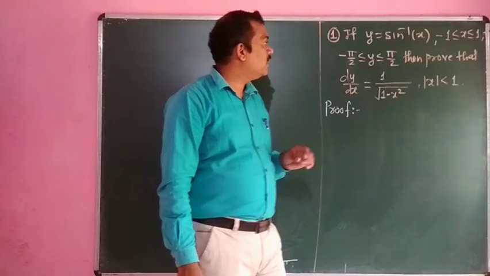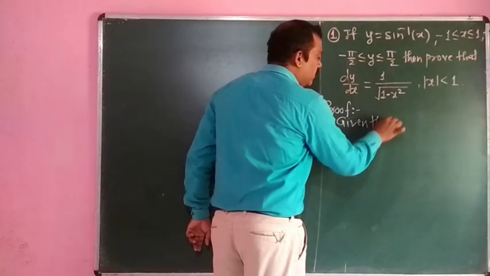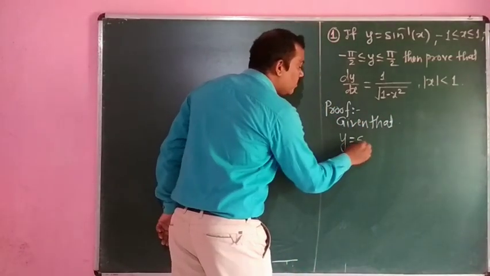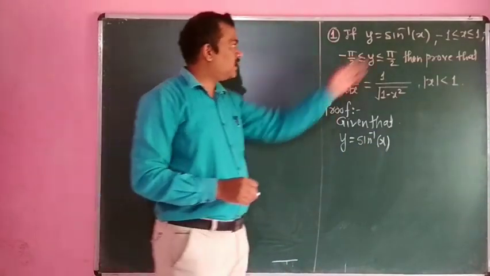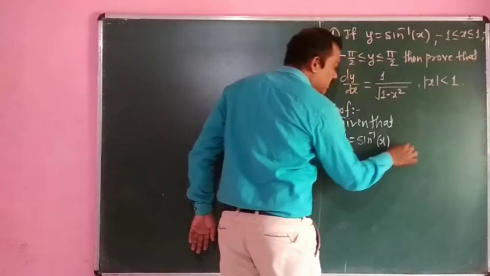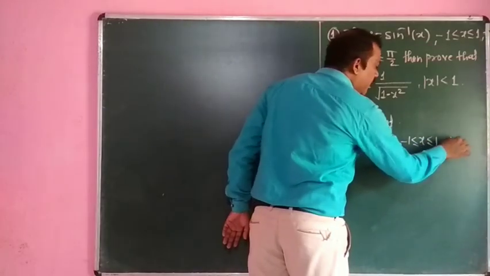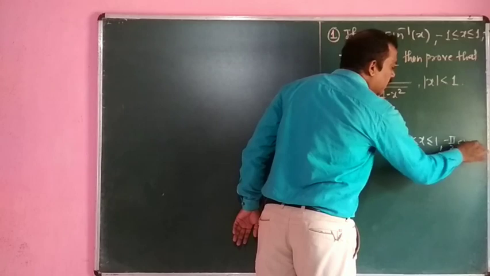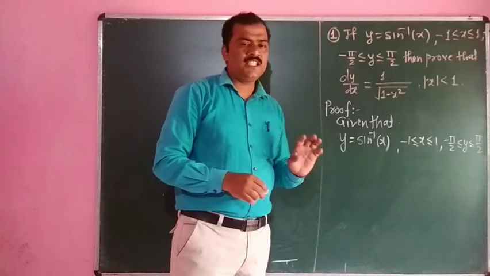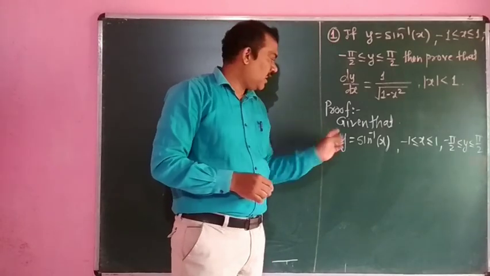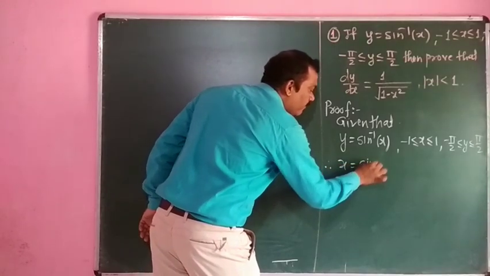Now what is given here? Given that y is equal to sine inverse of x, with restrictions on the values of x and y. What are the restrictions? Minus 1 is less than or equal to x less than or equal to plus 1, and minus pi by 2 is less than or equal to y less than or equal to plus pi by 2. If this inverse function exists, it means that its original function also exists. And what is the original function? The original function is therefore x is equal to sine of y.